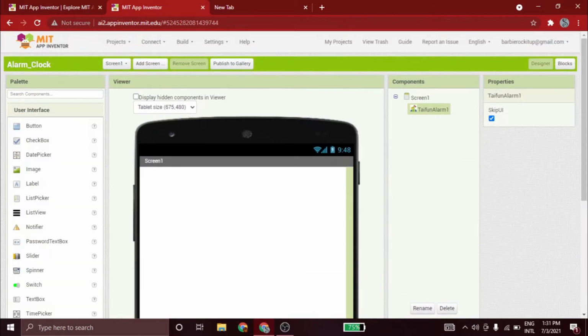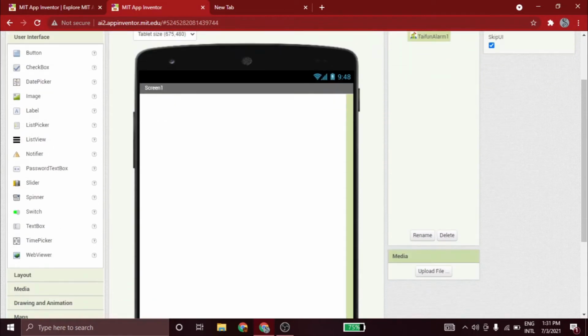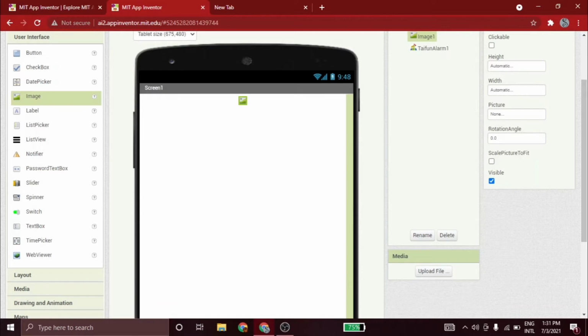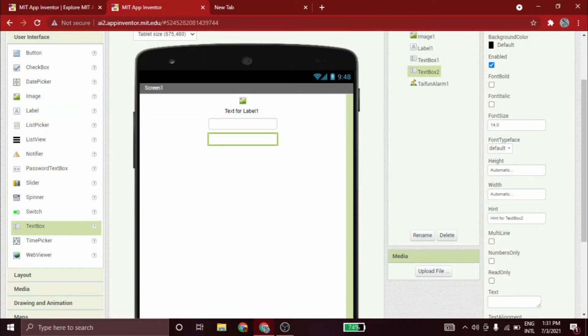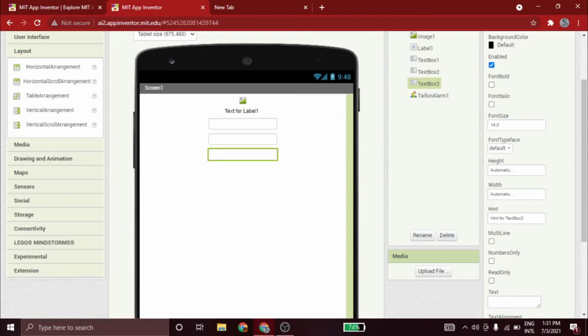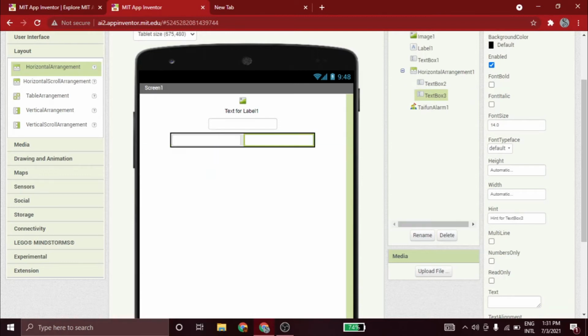So now we are going to go to the user interface and we are going to drag and drop an image, a label, 3 text boxes, and now go to the layout and you will see this horizontal arrangement. Now take it and put it right here and put this and this.